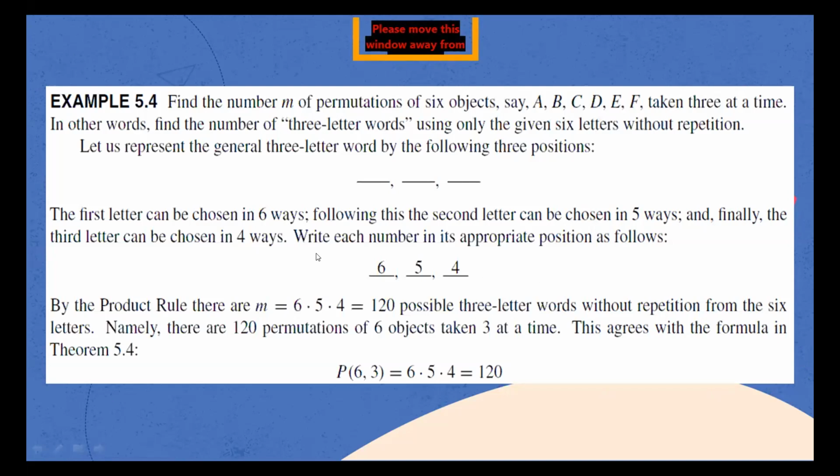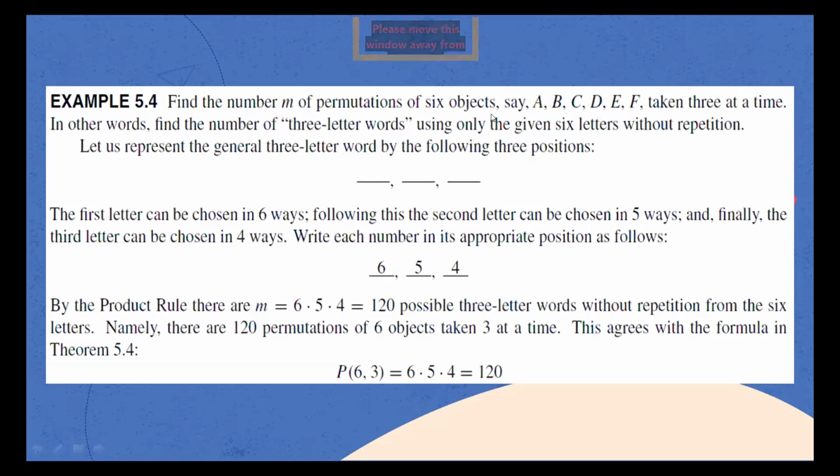Okay, so find the number of permutations of 6 objects, say A, B, C, D, E, F, taken 3 at a time. And this is just the same as the number of 3 permutations of 6 objects, right? So the 3 permutations of 6 objects would be P6,3. And that's it. We don't want to evaluate it. More important at this time is to identify how you are answering the question, and not what the answer is exactly. At this point, what I think is most important is understanding why this would mean P of 6, 3. Why not P of 6, 7?